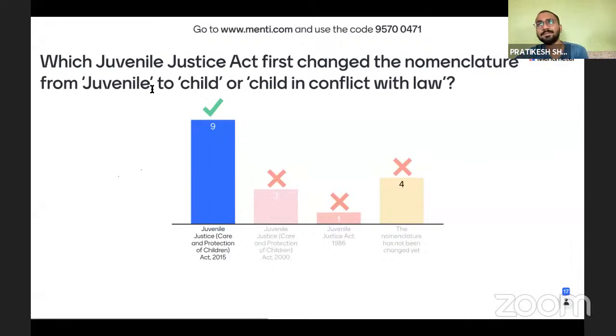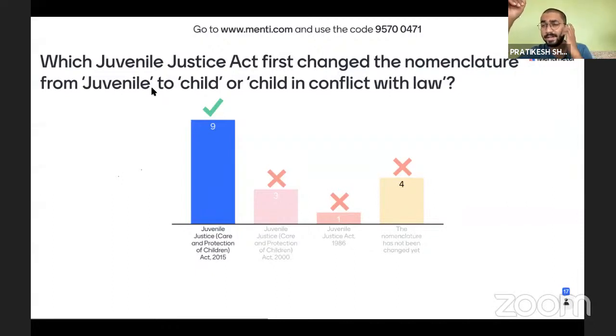Because when we use the term juvenile, there is a negative connotation. When we say juvenile, there is a negative image in our mind that the person might have committed some crime. And who is a juvenile? A juvenile is a young person who has not attained the age of 18 or who is not an adult. This is why they are called juveniles, and it has a very negative connotation.